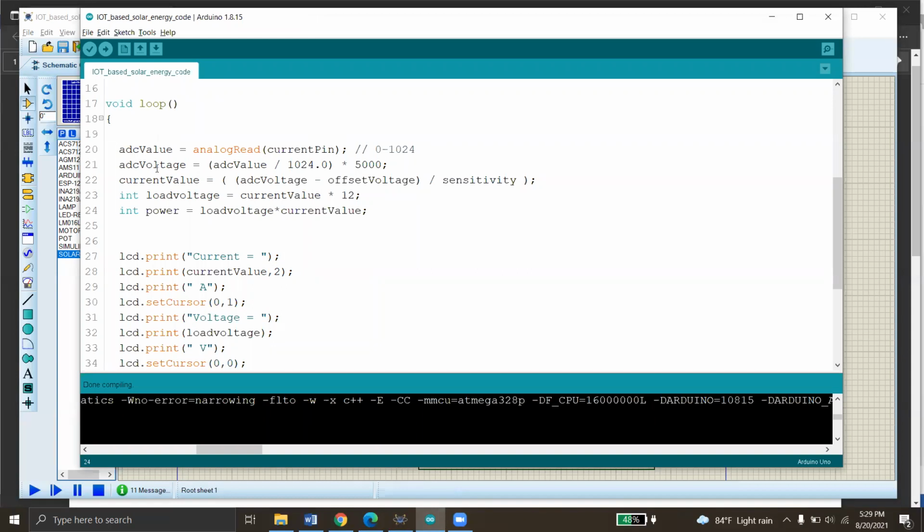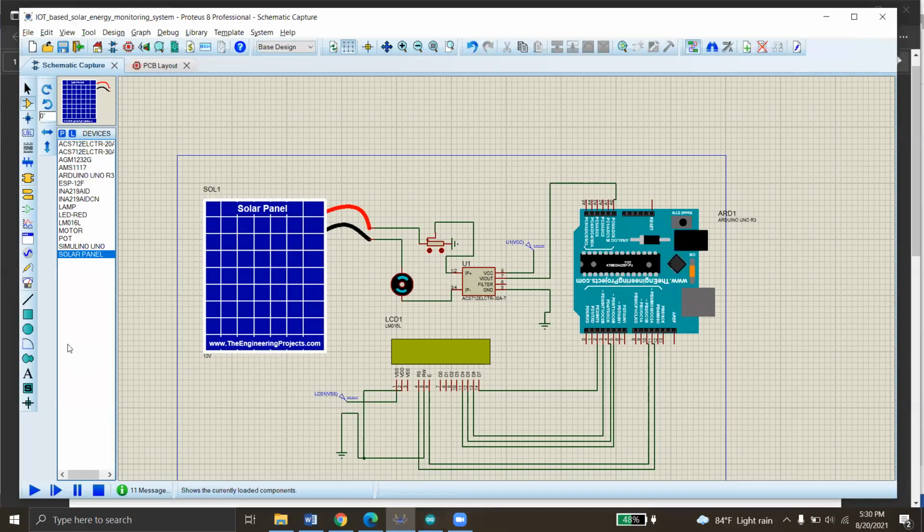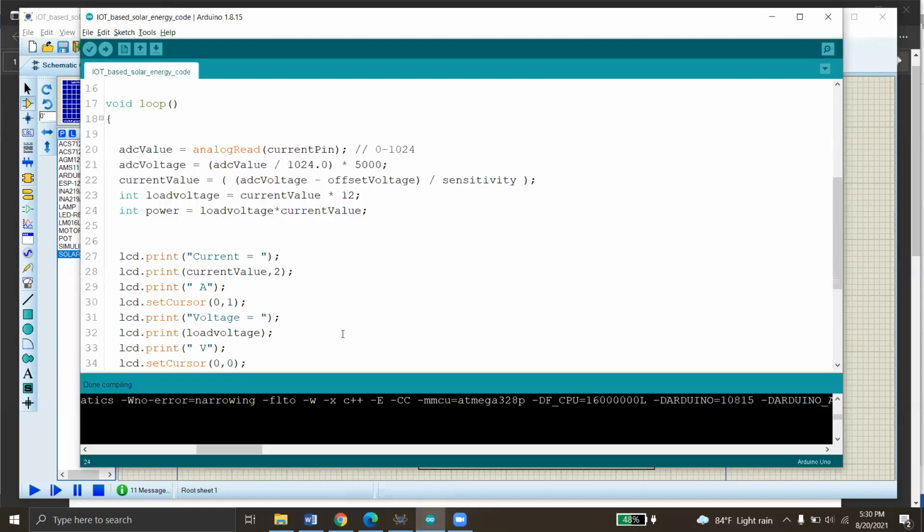That is the ADC value, and the ADC voltage is equal to ADC value divided by 1024. So we have to find out the ADC voltage by dividing by 1024 and multiplying by 5000. This 5000 is actually the VCC voltage of 5 volts, but as we are calculating in millivolts, we have to multiply by 5000.